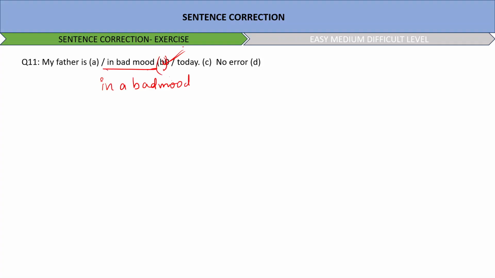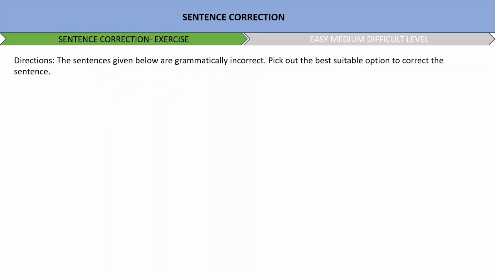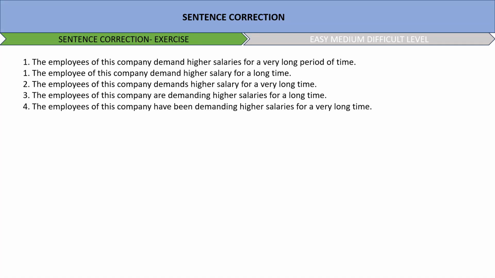These sentences given below are grammatically incorrect. Pick out the best suitable option to correct the sentence. So we have to select a sentence which is correct. The question: the employees of this company demands, are demanding, have been demanding higher salaries for a very long period of time.